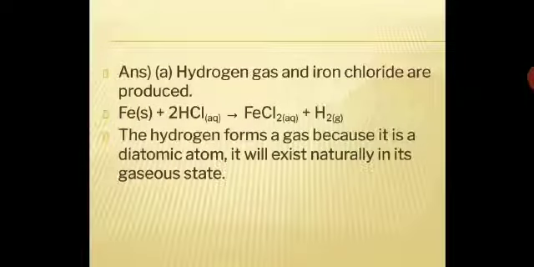Hydrogen gas and iron chloride are produced. See the reaction. Fe plus HCl gives you FeCl2 plus hydrogen gas. The hydrogen gas is formed, and because it is a diatomic molecule, it will exist naturally in its gaseous state. So it will exist in a diatomic form, H2. So hydrogen gas is formed and iron chloride is produced. That should be the right answer.